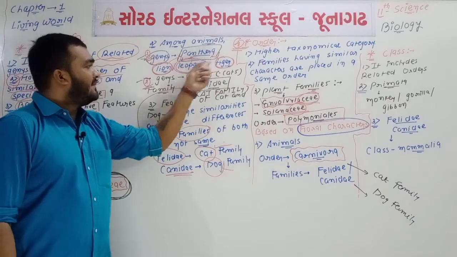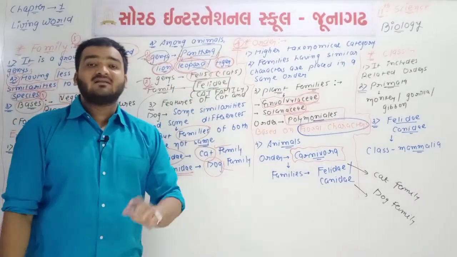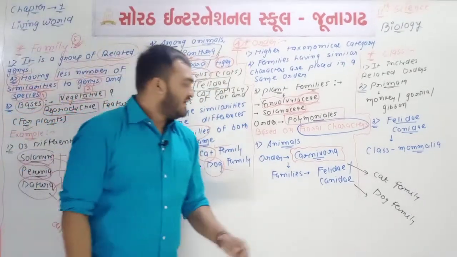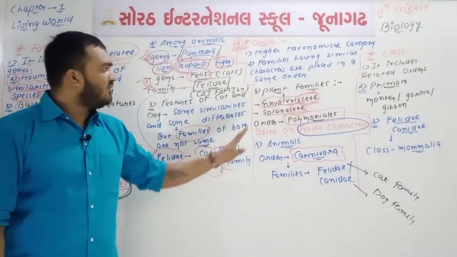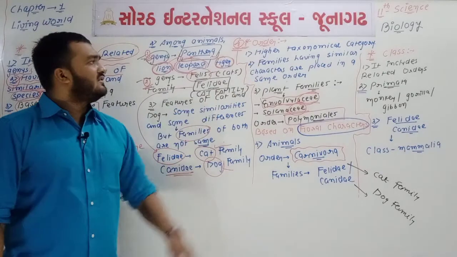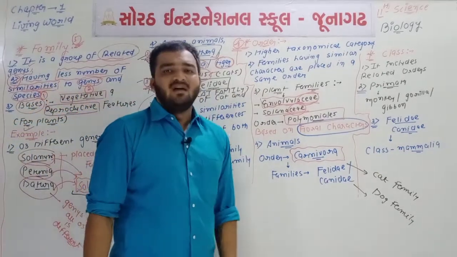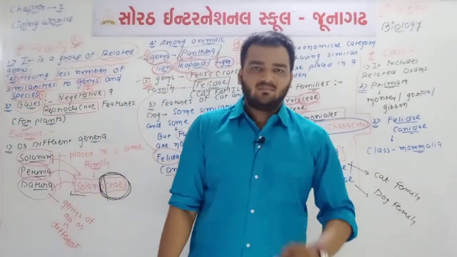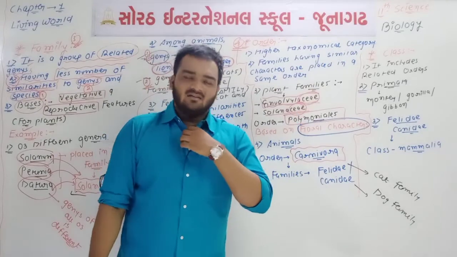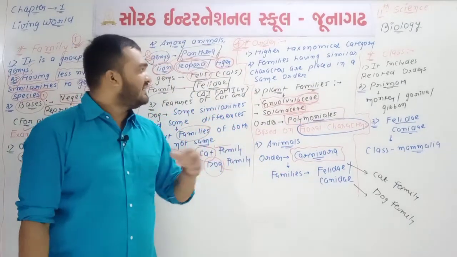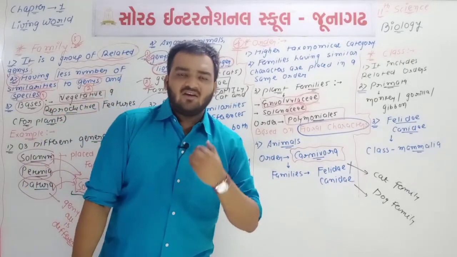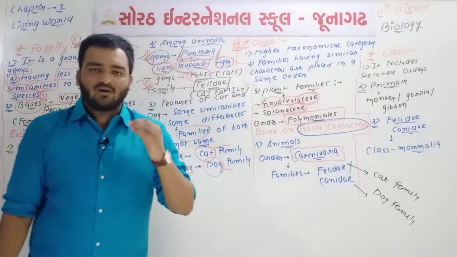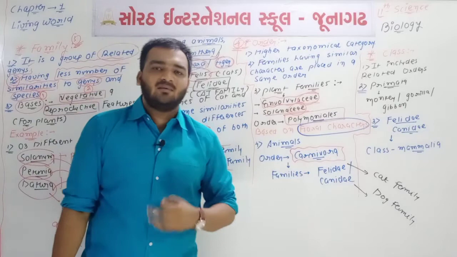Okay, lion, leopard, tiger, and cat and dog are all one type of carnivorous animals. Okay, so this question of order is also completed. Only 4 points are there. First point, we can say that order is what? It is one type of higher taxonomical category, means it is one type of higher taxa. You will remember order is one type of higher taxa. It is made up of the families which have similar characters.